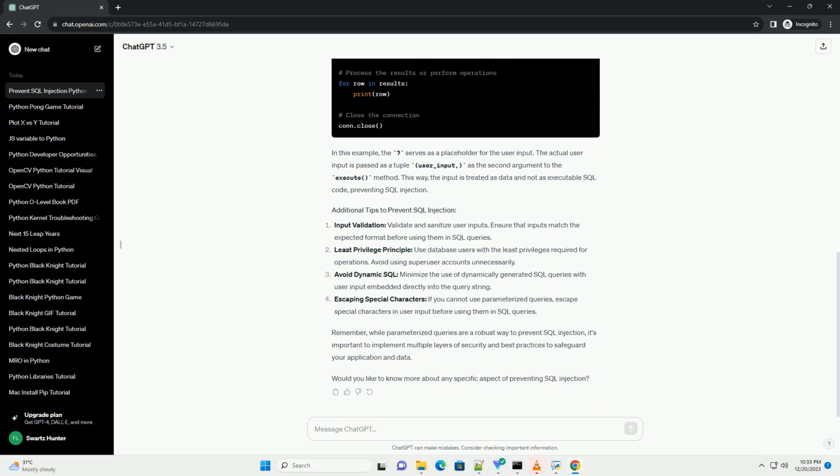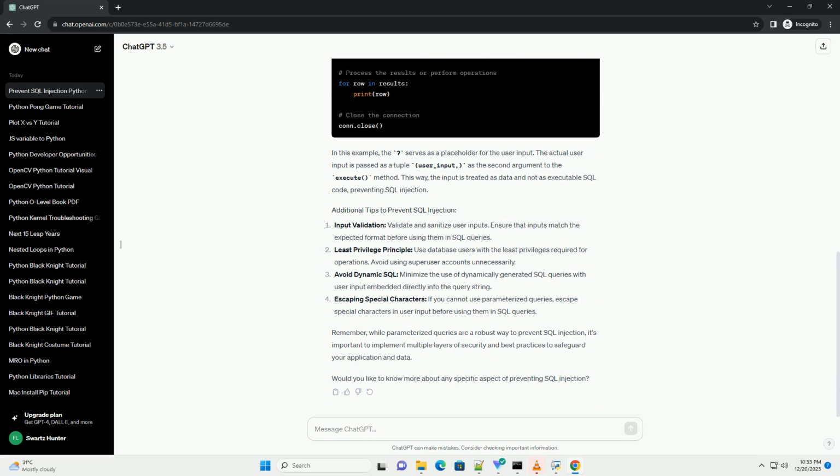Input validation: validate and sanitize user inputs. Ensure that inputs match the expected format before using them in SQL queries. Least privilege principle: use database users with the least privileges required for operations. Avoid using superuser accounts unnecessarily.